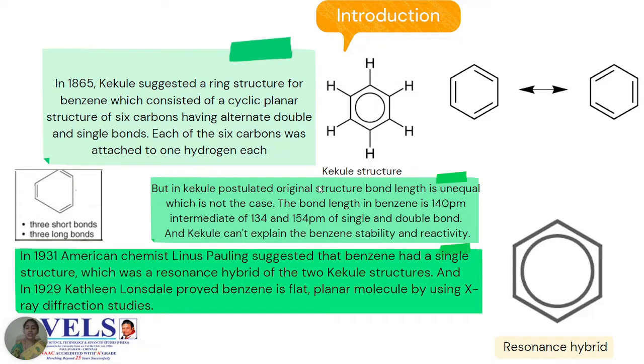According to his postulation, wherever a double bond is present in the benzene structure, it will have a shorter bond length, and wherever a single bond is there, it will have a longer bond length. So an unequal distribution of bond length should exist in benzene, but originally it doesn't. All the bonds in benzene have equal bond length, that is 1.40 angstroms, which is an average of the single and double bond lengths, 1.54 and 1.34 angstroms.